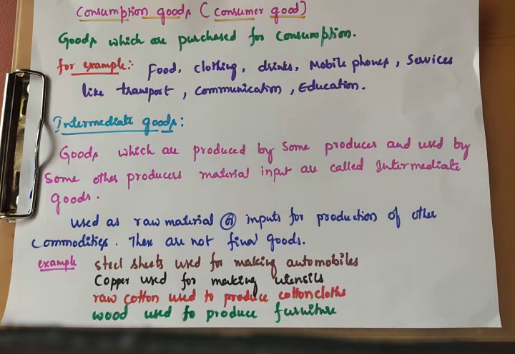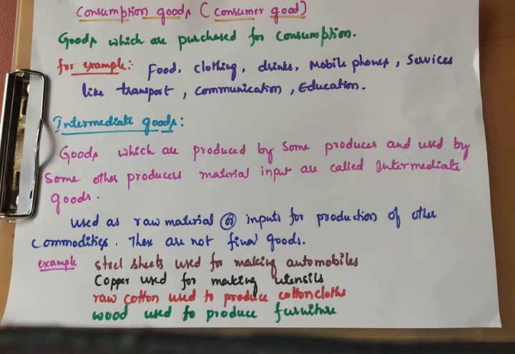Very clear? Non-durable goods means goods which cannot be used again and again. Not possible to use again and again. Why? Because they lose their identity in a single act of consumption. Once you use it, definitely they lose their identity. So for example, food grains, milk products, edible oil, vegetables, tobacco, and other food articles.